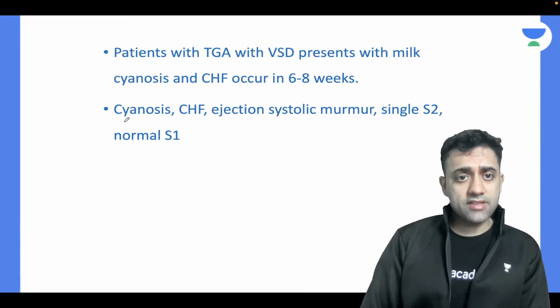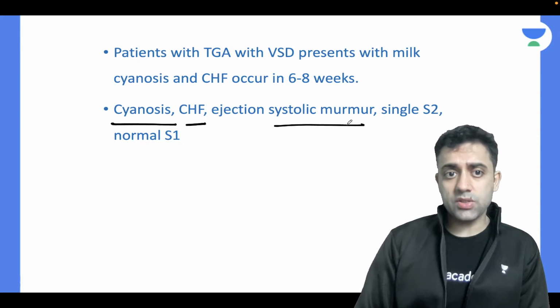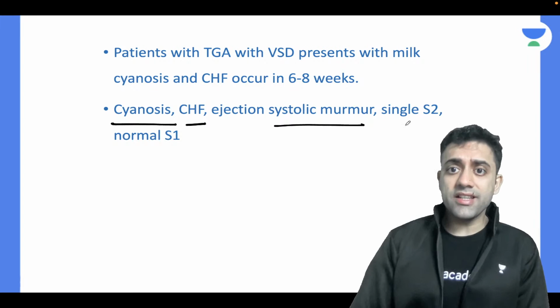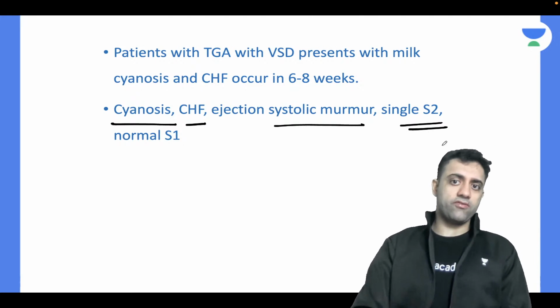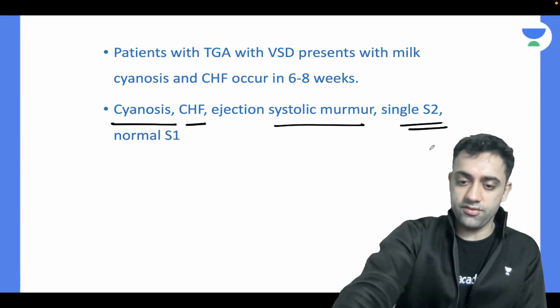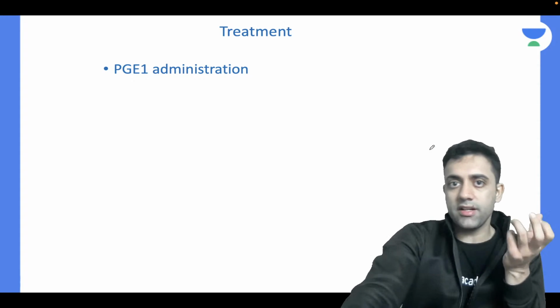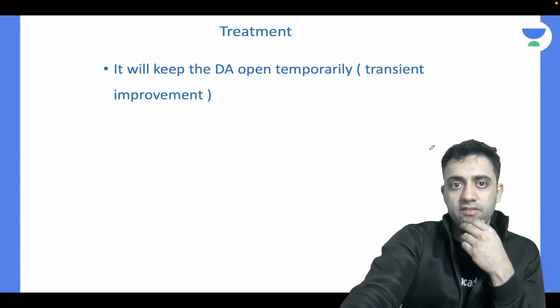Exactly. The patient will have cyanosis, he will have congestive heart failure, naturally an ejection systolic murmur and a single S2. Single S2 sound will be there in TGA, transposition of great arteries.